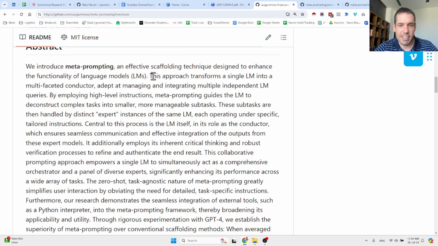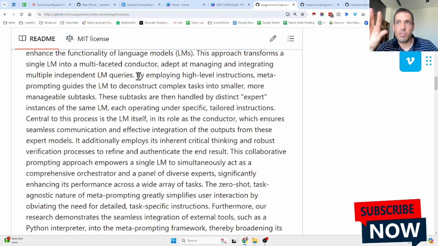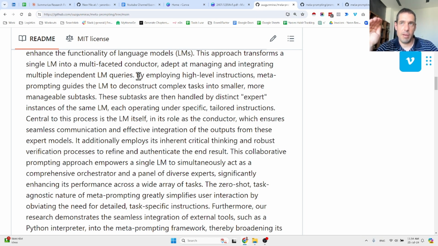So basically they are saying that this approach transforms a single language model into a multifaceted conductor, adept at managing and integrating multiple independent large language model queries. So it's kind of similar to having many agents. And by the way, the Autogen team has something that kind of reminds me of this, called the AutoBuild feature, which allows you to give a problem, and then the AutoBuild framework just generates all the relevant agents from scratch. I will show you in a moment what I mean by this.